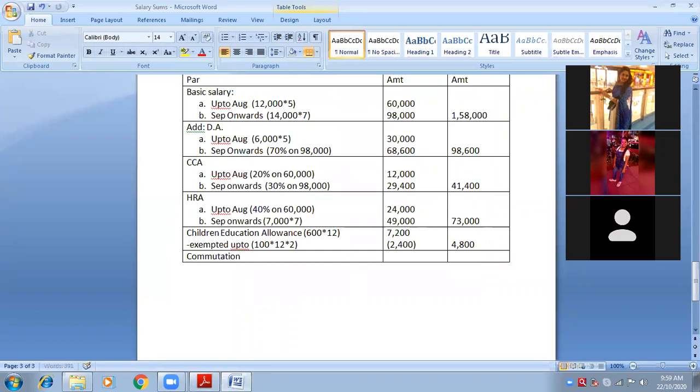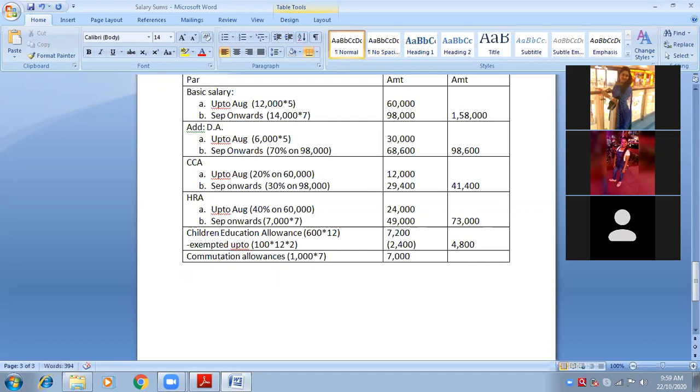Commutation allowances. Make a bracket here. How much is he receiving? 1,000 per month, from September to March. How many months? 7 months. Bracket close. So how much in all? 7,000. Total he is receiving 7,000.